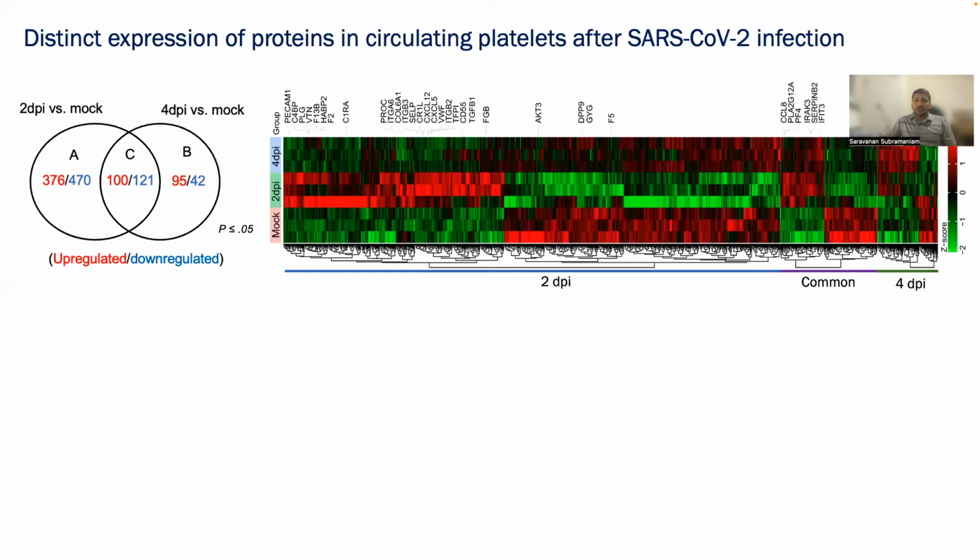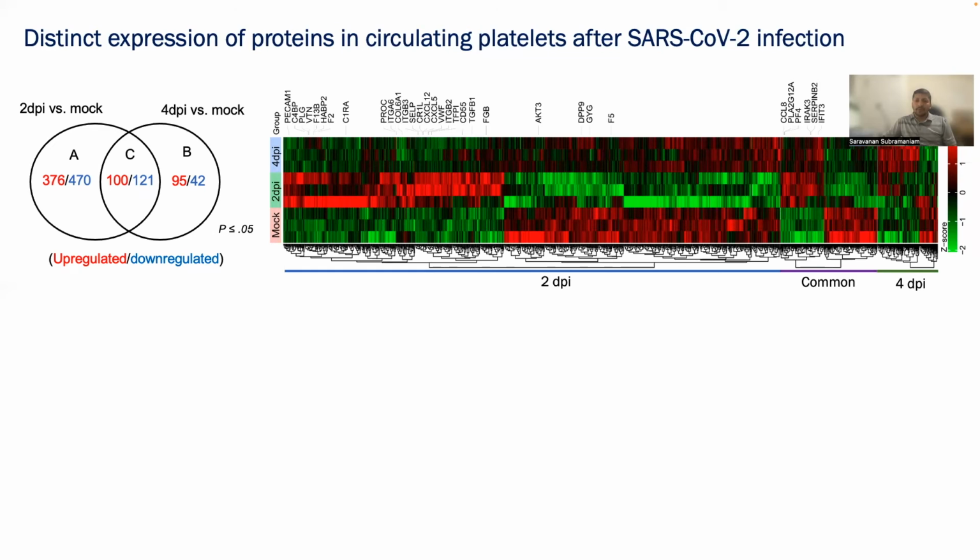When we see the total heat map, we see many well-known upregulated proteins representing activation of platelets, coagulation, and complement systems at 2 days post-infection, and interferon markers are up at 4 days post-infection. Notably, platelet factor 4 and CCL8 are upregulated at both 2 and 4 days post-infection.